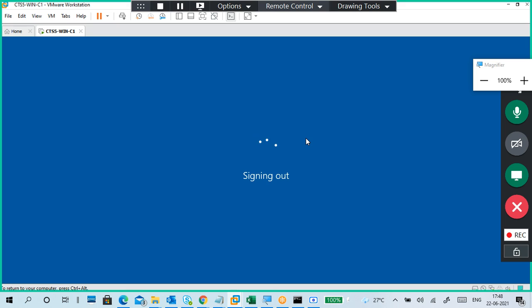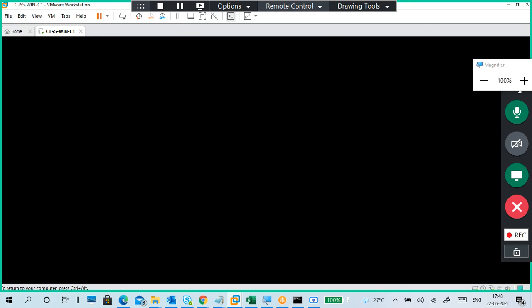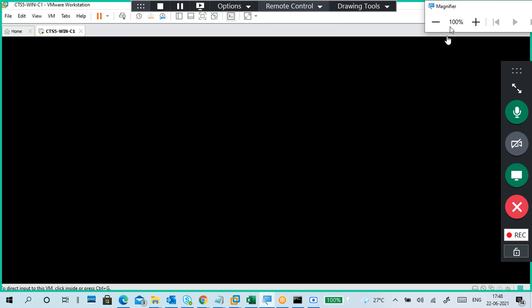Sign out from user 2, sign in with user 1, again sign out from user 1, sign in with user 1. Like that also you can do it. Guys, unlike Linux, Windows requires a lot of patience. A lot of patience is definitely required.